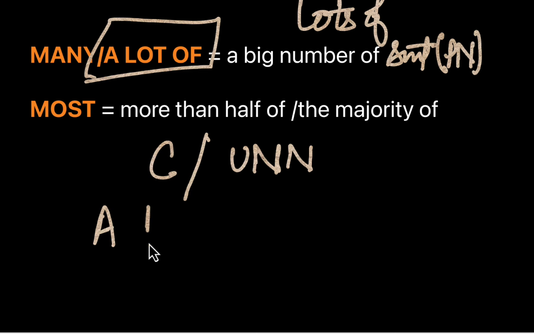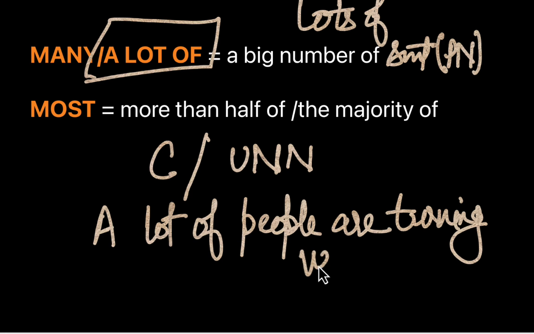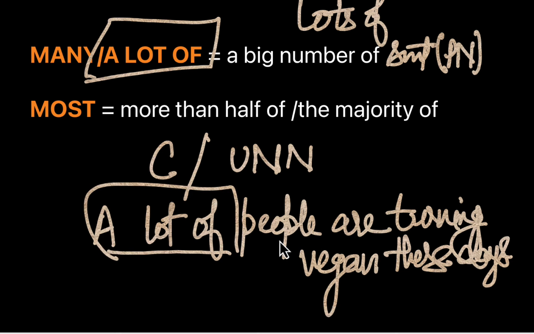A lot of people are turning vegan these days. A lot of people are turning vegan these days. A lot of people. A lot of what? People. A plural number. It's countable, right? And again, it's a big number of a plural noun. Do we know the exact quantity? No, we do not. It's not definite. It's not specific. All right.